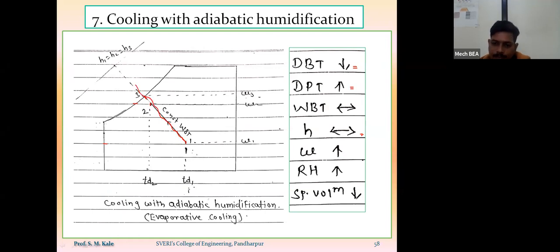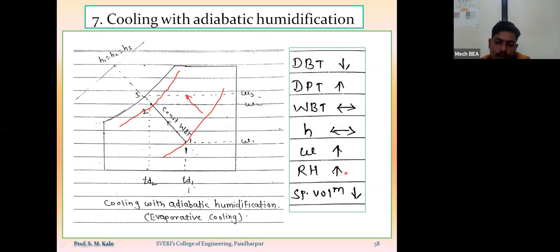Then what about specific humidity? Specific humidity corresponding to point number 1 is this, and corresponding to point number 2 is this, so specific humidity will go on increasing. Relative humidity corresponding to point number 1 will be likewise, and corresponding to point number 2 will be likewise, so relative humidity will go on increasing.